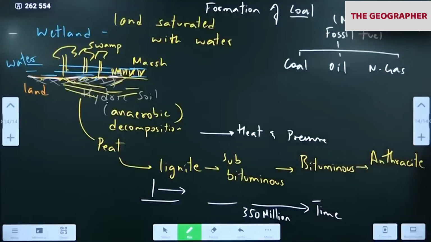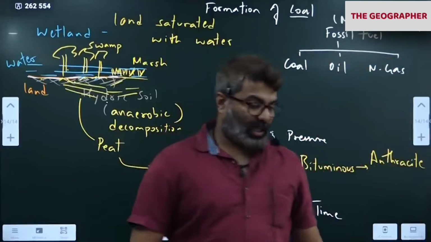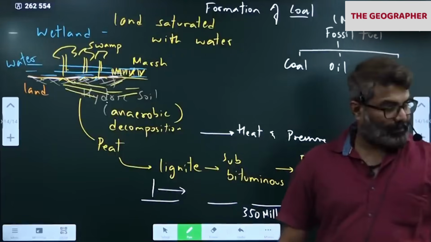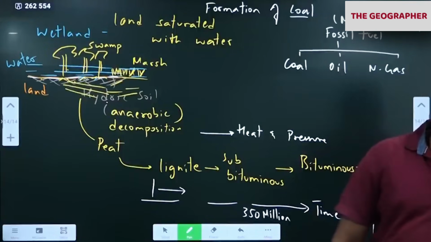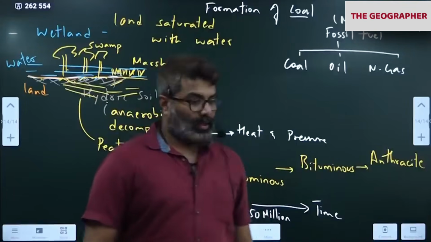Umarsar in Rann of Kutch. Okay. Palana, Rajasthan. You should know where is Rajasthan first. Okay.